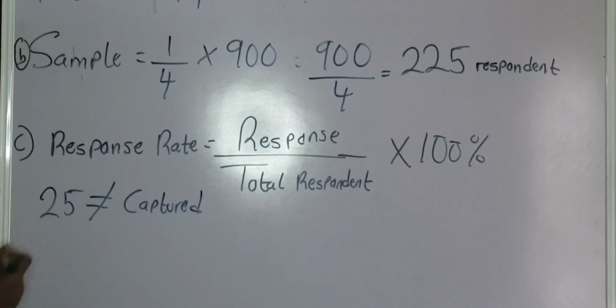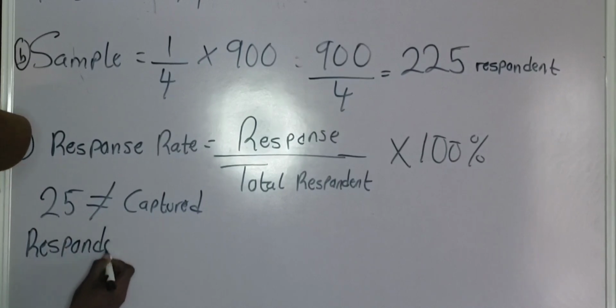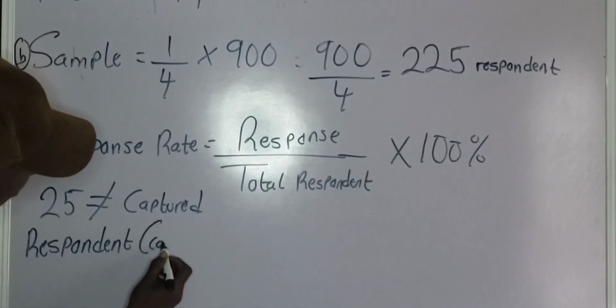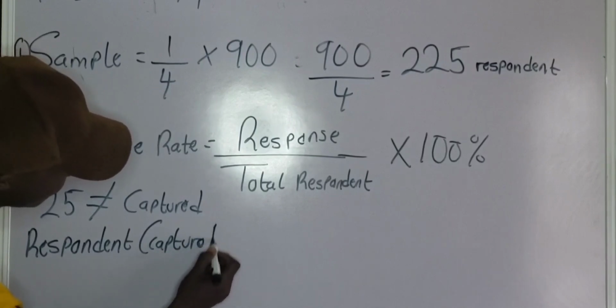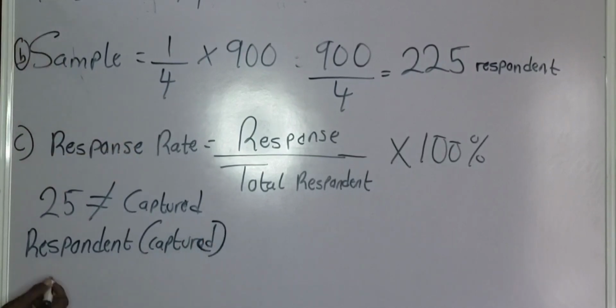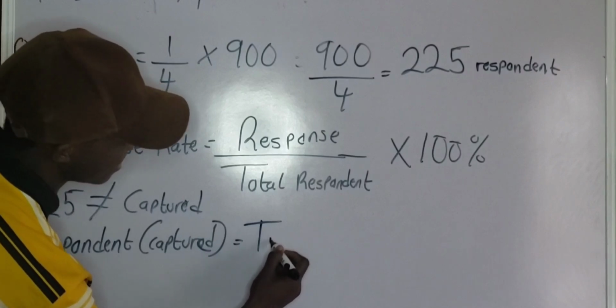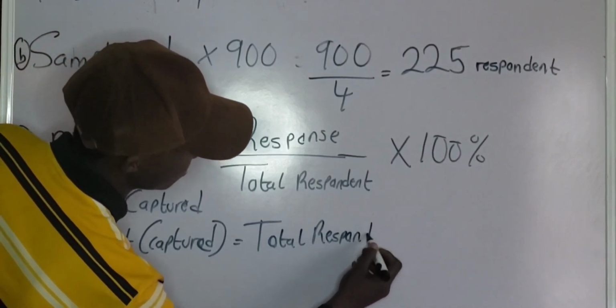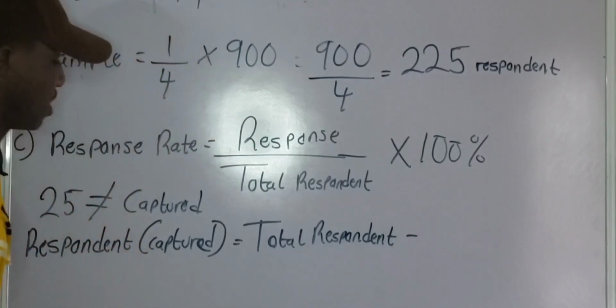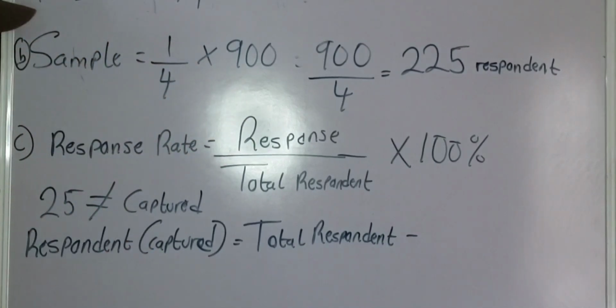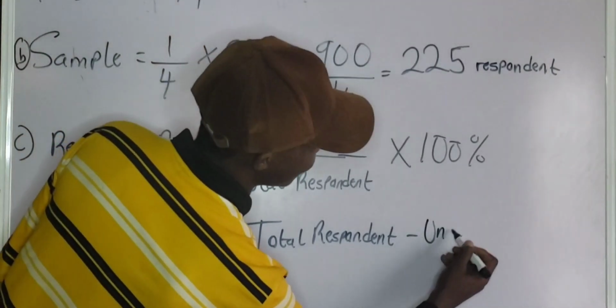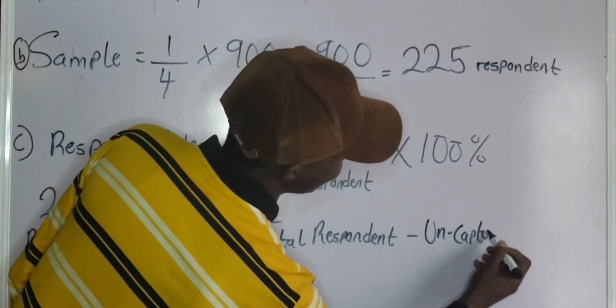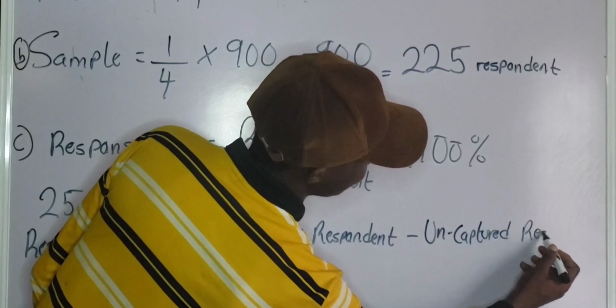So, to get the total number of respondents that is captured, respondents captured will be equal to total respondents minus uncaptured respondents.